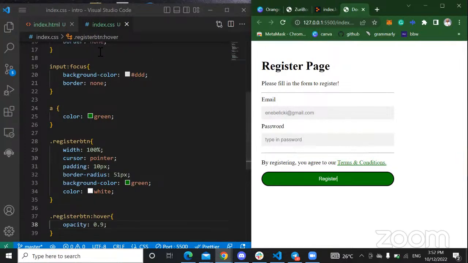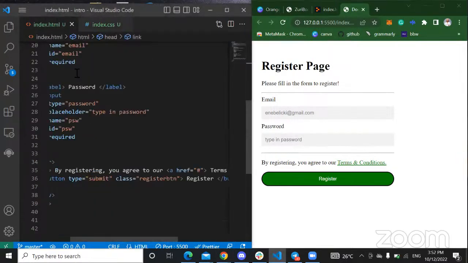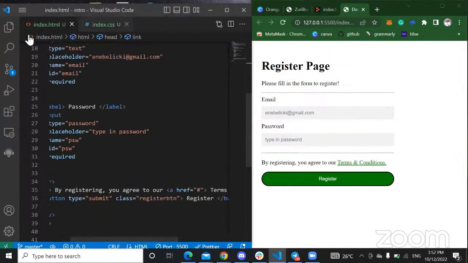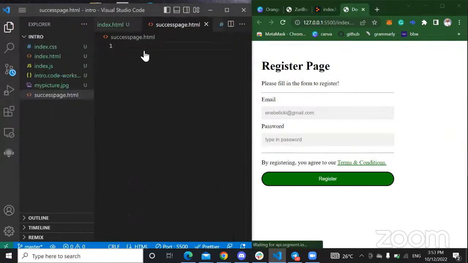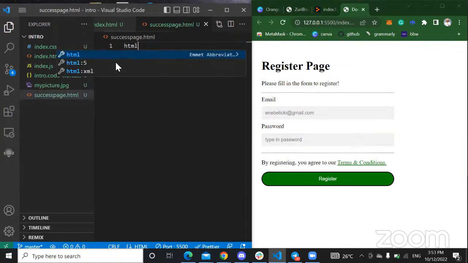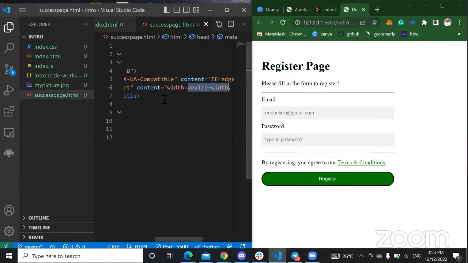So you go back to your index.html now. Go back to your index.html and you just create an extra HTML file. Name this HTML file success page.html. So success page.html is a success page, right? So it should have something beautiful there. Oh, voila, you completed your submission, or stuff like that.